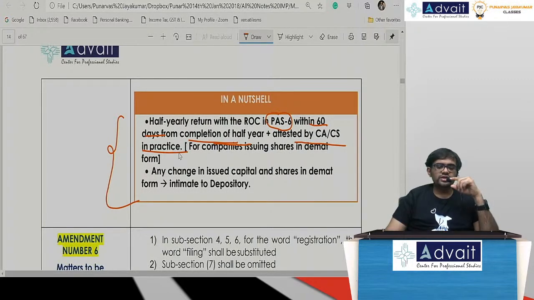Correct? And it shall be attested by whom? CA and CS. If there is any change in the issued capital, etc., or shares, etc., in the demat form, then you have to intimate to the depository.